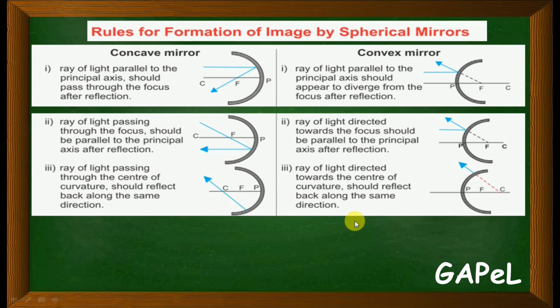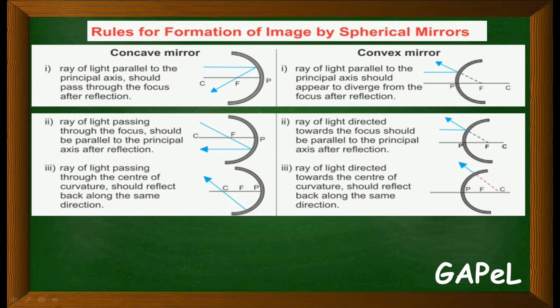Here, a ray of light directed towards the center of curvature should reflect back along the same direction. The incident ray will diverge, and when you draw it, it will again pass through the center of curvature.